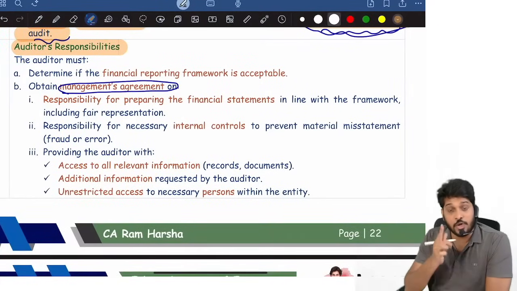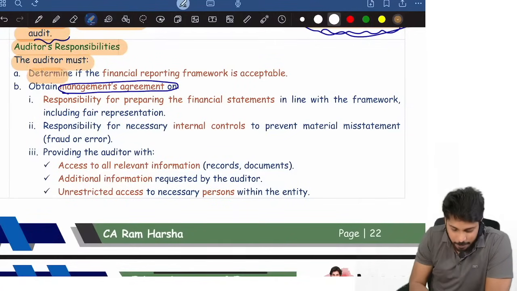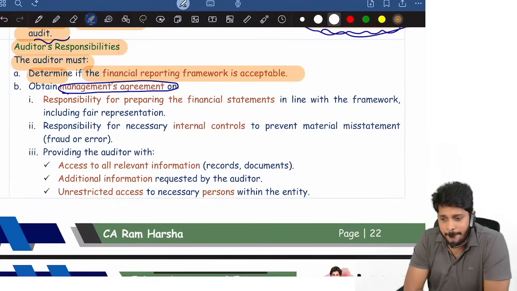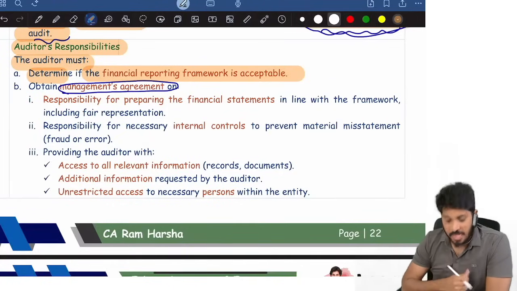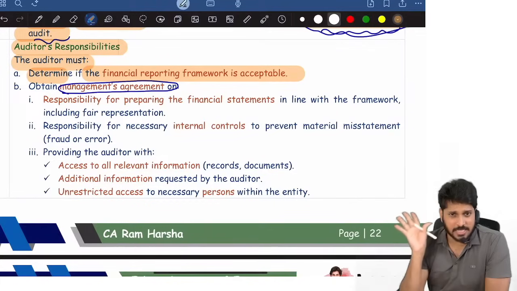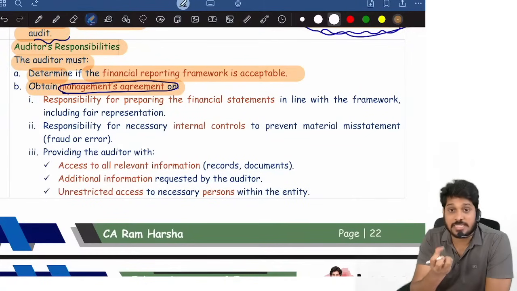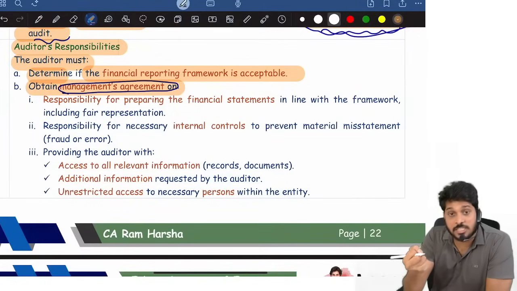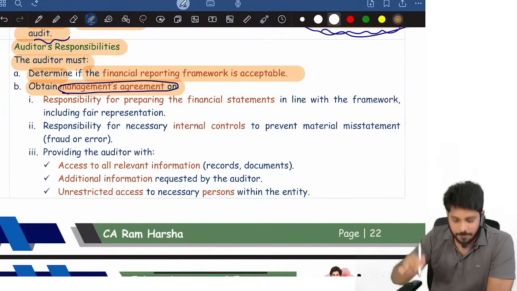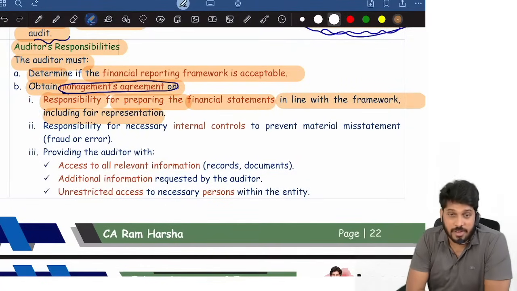Auditor has a responsibility to ensure preconditions are present. So the auditor must determine whether the financial reporting framework is acceptable. Whatever framework they are going to follow, check whether it is acceptable or not. Second one, get management's agreement. Ask them to agree on the following premise. Management is responsible for preparing the financial statements in line with the framework, including fair presentation,